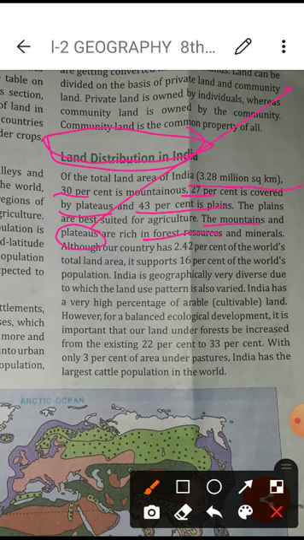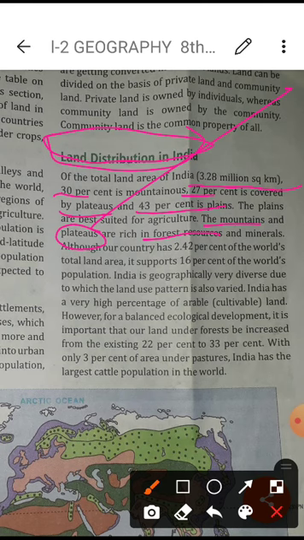Especially the plateau areas. I have already explained the plateau areas, where Maharashtra, Chota Nagpur, Chhattisgarh and Madhya Pradesh come in the plateau area. The plateau area is also rich in forest resources and other minerals.